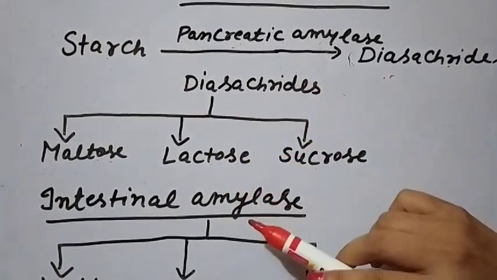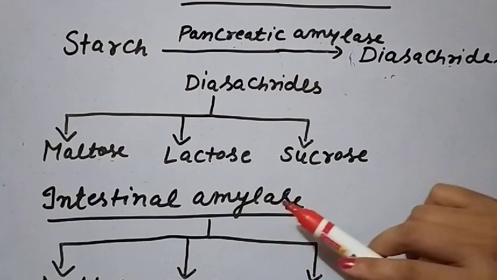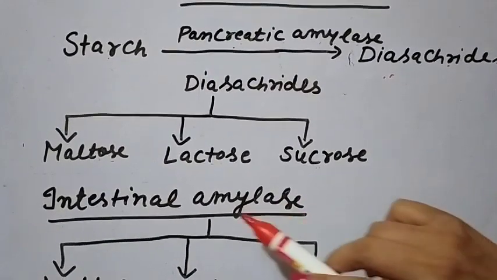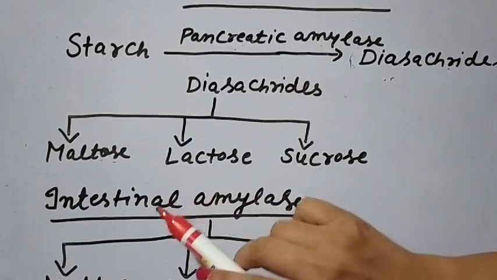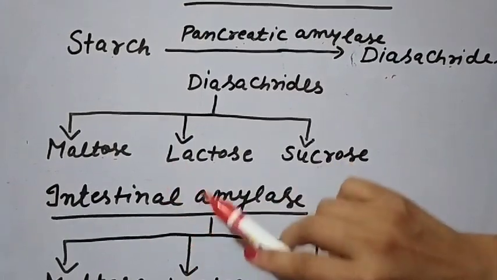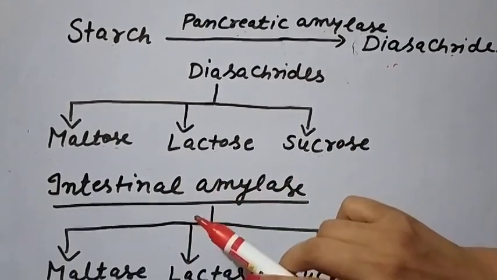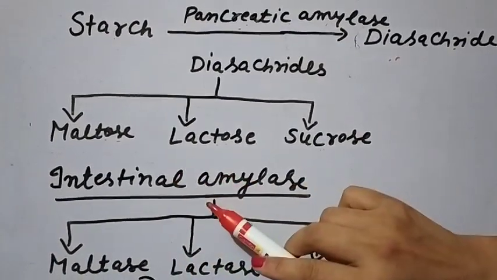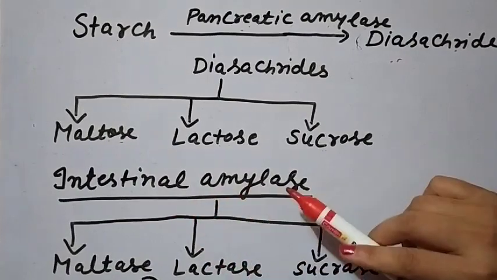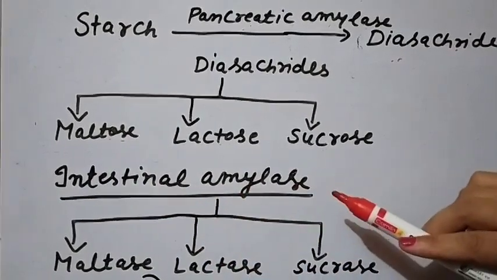In our intestine, intestinal juice, known as succus entericus, is there, and in this intestinal juice, intestinal amylase is also present.